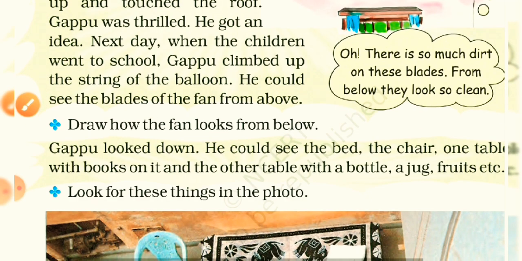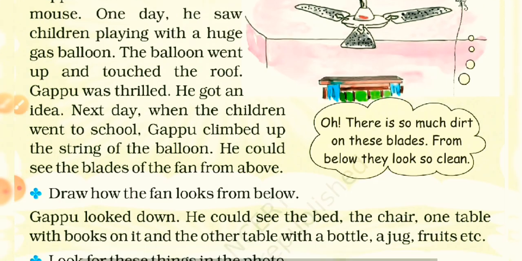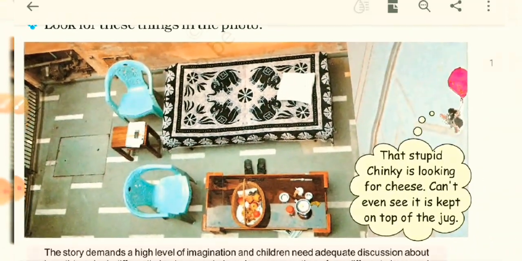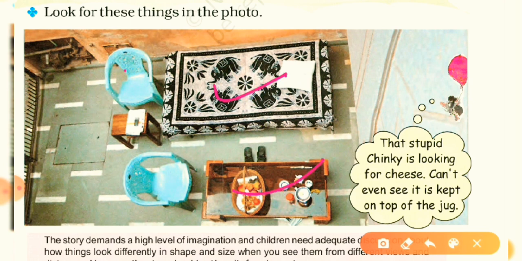So let's see where is the Gappu. Okay, so now the Gappu is on the upside. So from the upside he is looking at all these things you can see on your screen, and how the views of the table, the bed, the chair, and also some jugs and also mugs look, you can see easily.